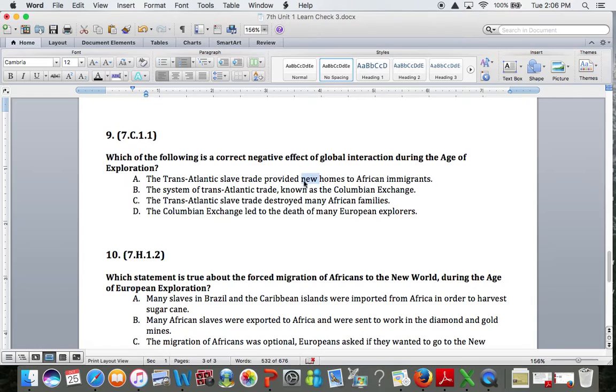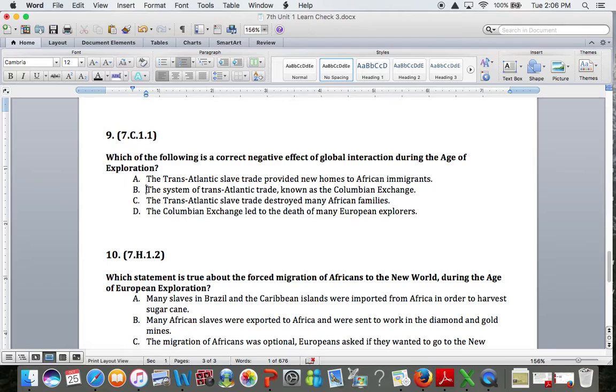When you have something that's new, is that positive or negative? That's positive. Again, I'm looking for a negative effect, something bad. So answer choice A is wrong because it mentions new homes. To have something new is positive, so A is incorrect.